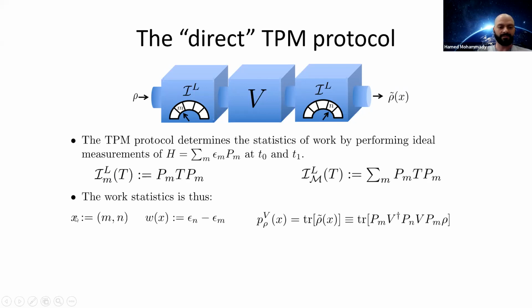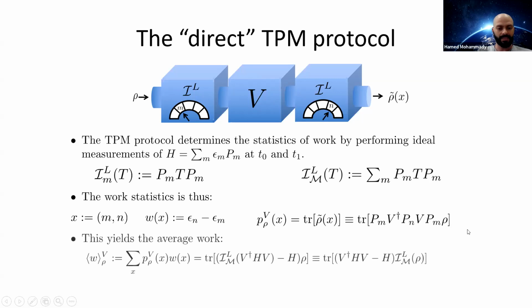Therefore, the outcome x is defined as a sequence nn', where n is the initial measurement outcome and n' is the final measurement outcome, and the random variable of work, which is a function of x, is just the difference in energy eigenvalues. The probability of observing sequence x, given the initial state rho and the unitary operator V, is just the trace of the final unnormalized output state, which is this object here. Now, with some basic algebra, you can evaluate the average work, given the probability distribution and the work, which you can write equivalently in these two forms.